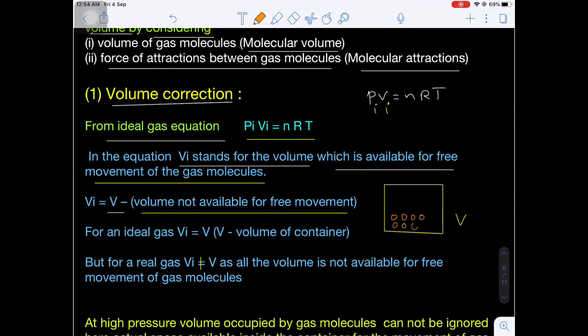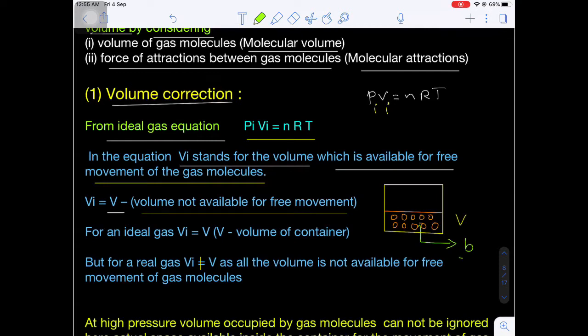They come close together. Let's suppose this is the volume occupied by the gas molecules, B. This is a prohibited or restricted area where the molecule cannot move, because this is the volume occupied by the molecules themselves.